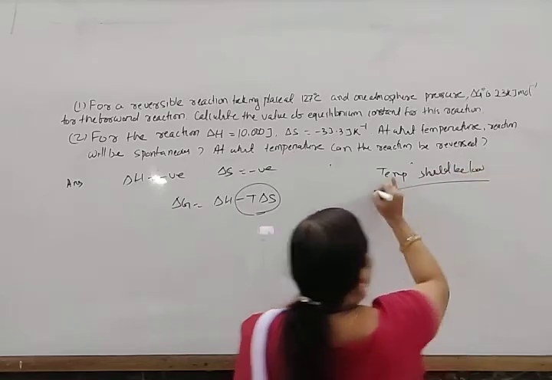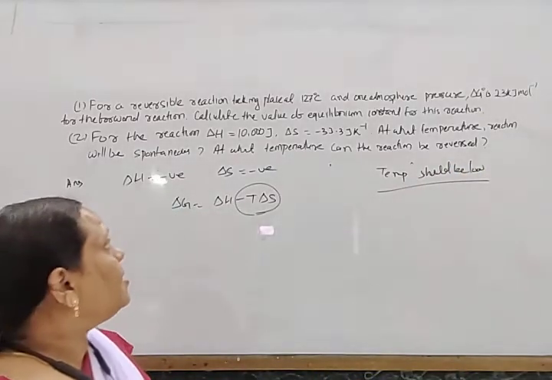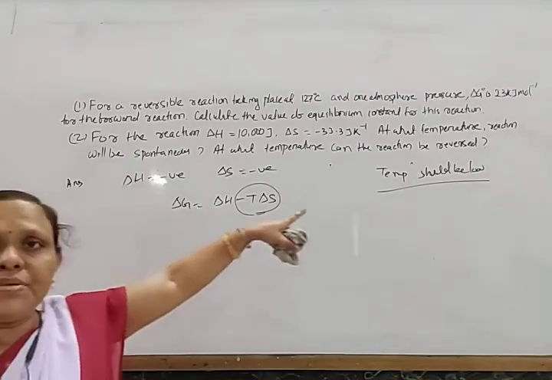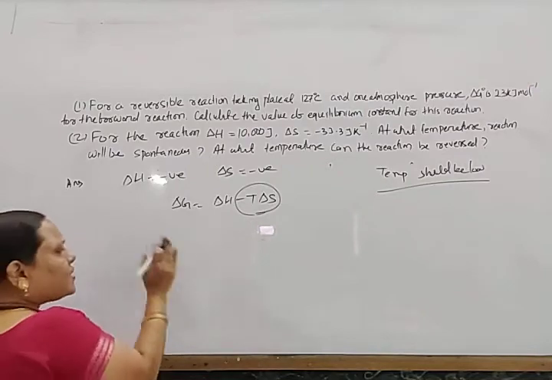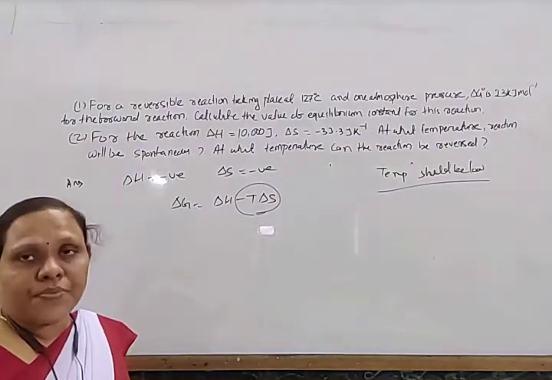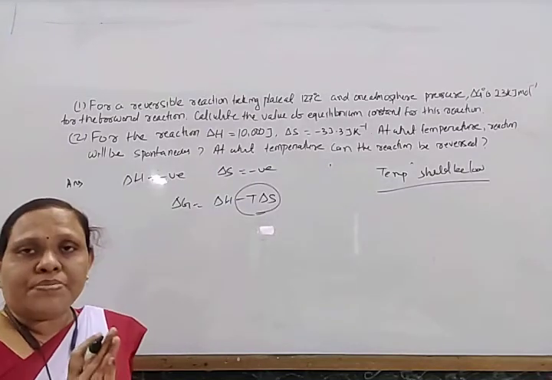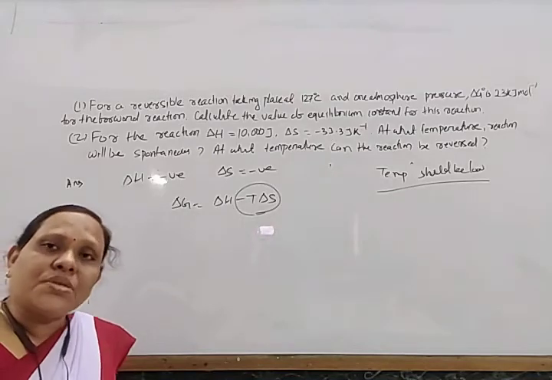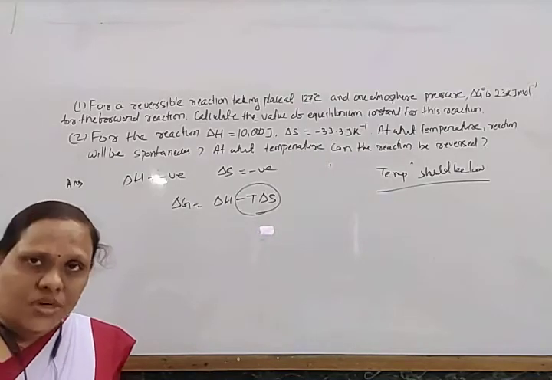Temperature should be low. First, you have to think this. Given, it will be spontaneous. For it to be spontaneous, the temperature should be low. So first, let us find out at what temperature it should be in equilibrium. From this equilibrium temperature, if the temperature is less, then this is spontaneous. If the temperature is more, then this is non-spontaneous.